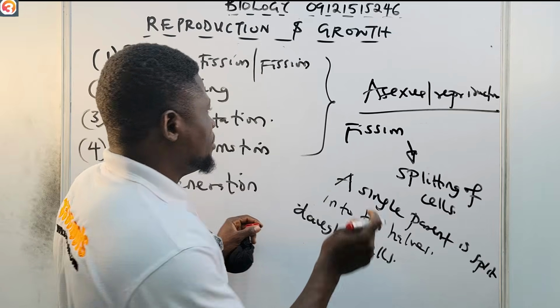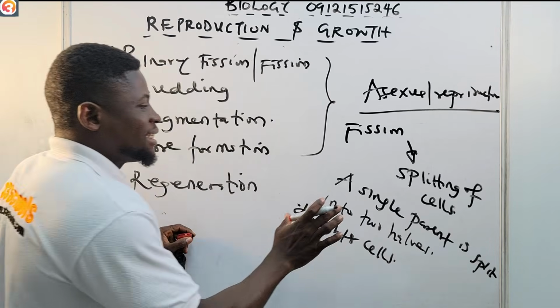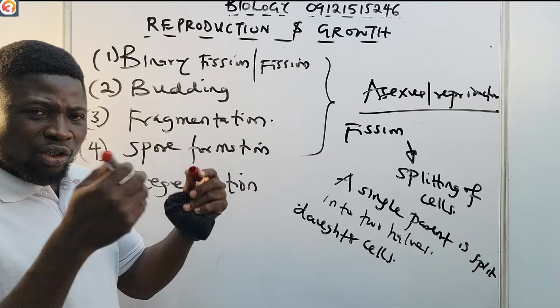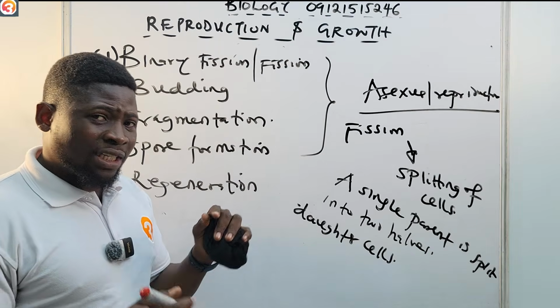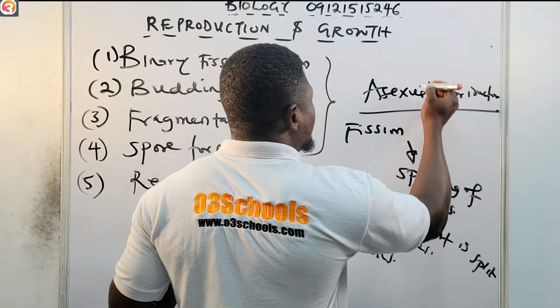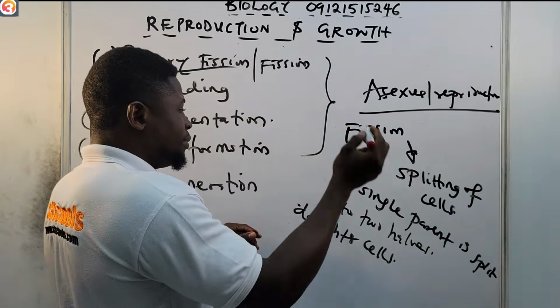So that is binary fission: a single parent is split into two halves or into two offspring or daughter cells. But of course, like I've said earlier, there are two types of fission. We have the binary fission, which we are talking about, being split into two halves.